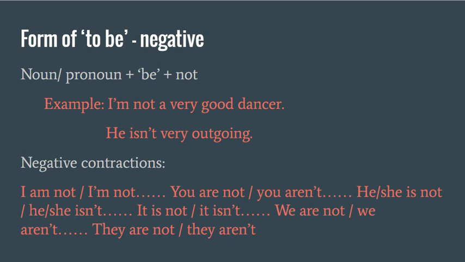The form of to be in the negative. The noun or pronoun plus be plus not. For example, I'm not a very good dancer. He isn't very outgoing. The negative contractions.